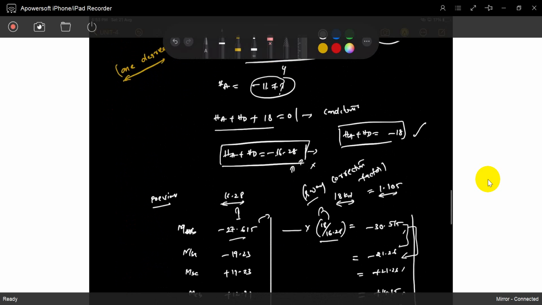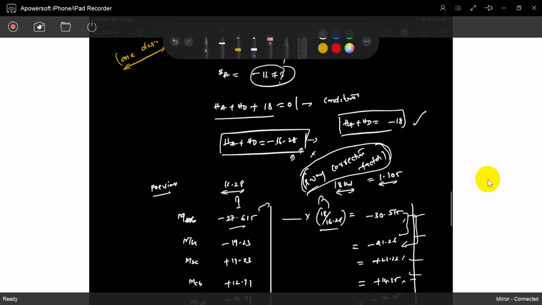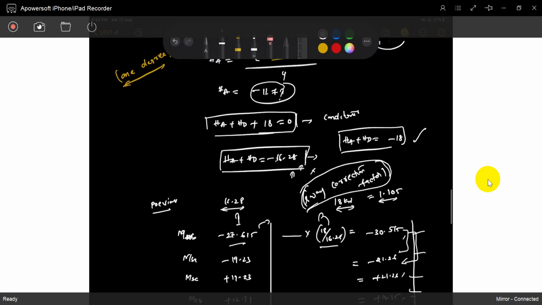So you will get the sway correction factor. Based on what you assumed and what you got, you will get the sway correction factor. Once you have the sway correction factor, you will get the exact values of these same quantities, because this equilibrium equation should be satisfied.